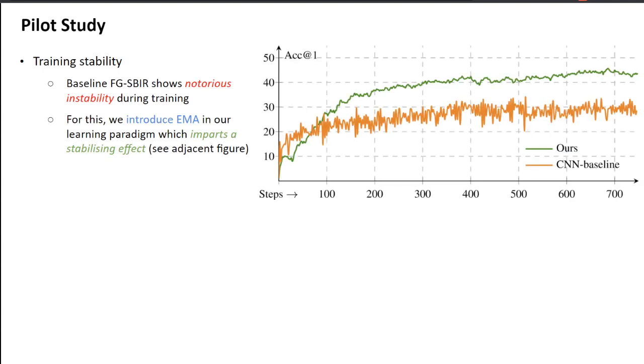Before going into the architectural details, let us look into a pilot study we conducted as a means to understand deeper nuances of fine-grained SBIR. We considered the conventional Siamese triplet network as baseline and studied three aspects: training stability, dataset size, and unseen classes. Fine-grained SBIR has been shown notoriously prone to training instability, which our model visibly improves due to the use of exponential moving average that imparts a stabilizing effect.